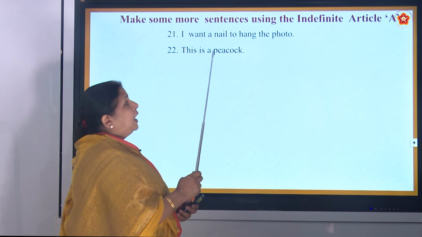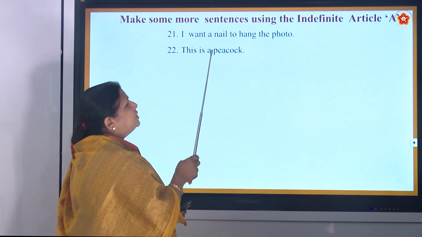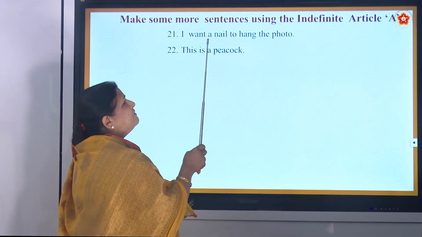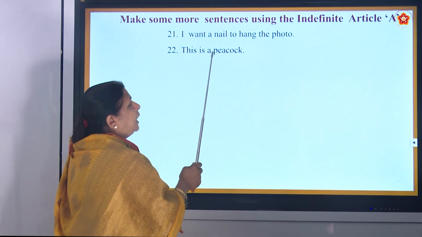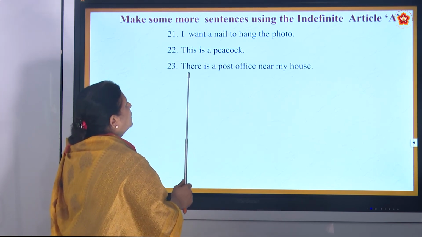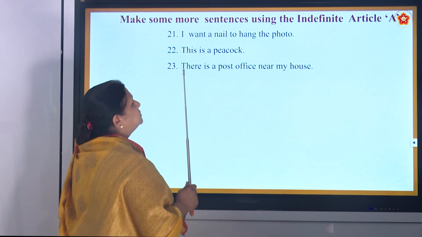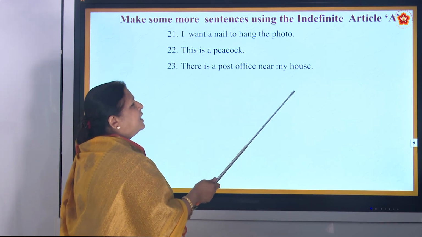Now you might have seen that the words starting with consonants will have a before them. A, that is a. This is a peacock. There is a post office near my house.